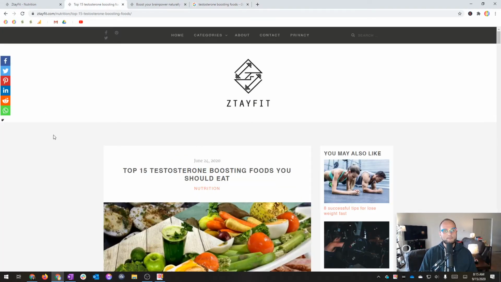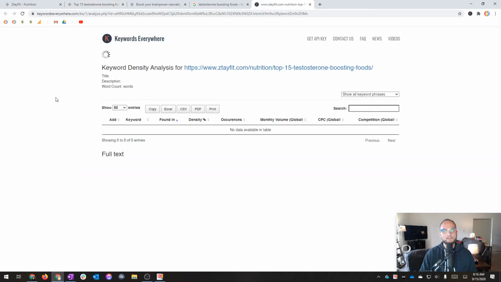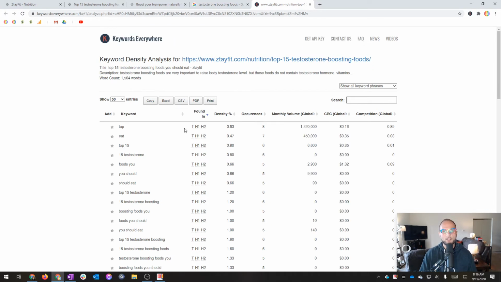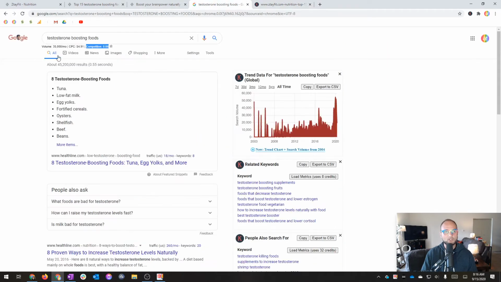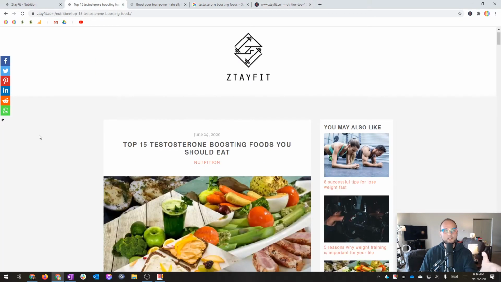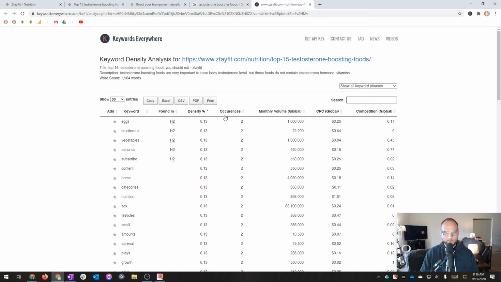So let me actually run an analysis on this page. What this does is it will run through and pull out all of the repeated phrases and show me where they're found, their density, and how many occurrences there are. And it will give me that information that I was seeing here. Just as an aside, I'm kind of going backward. I'm picking out a post specifically and then checking for keywords. You would want to do the keyword research first. It will avoid having to go back and fix things. So I'm going to filter by density.